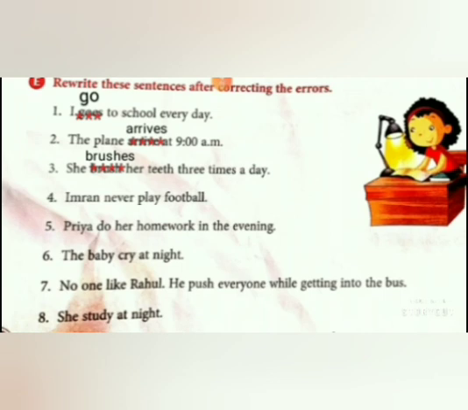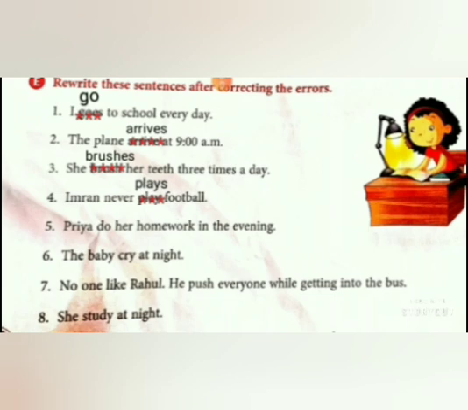No. When you have a vowel in front of y, you should not add ies. You have to use only s. So Imran never plays football, and you should be careful with the spelling plays. You should not write PLAIES.